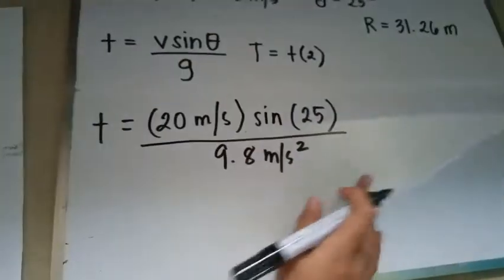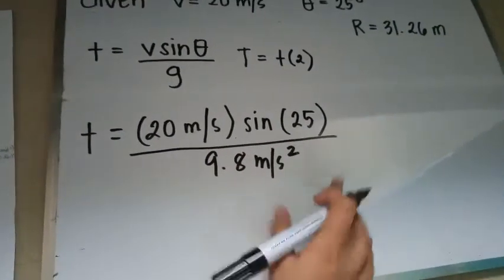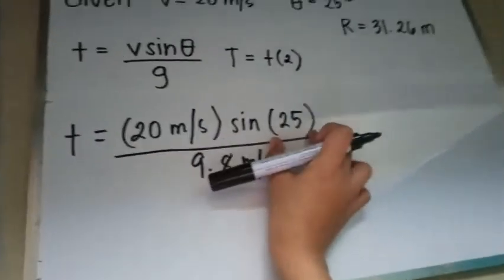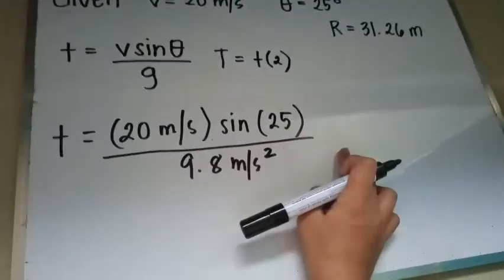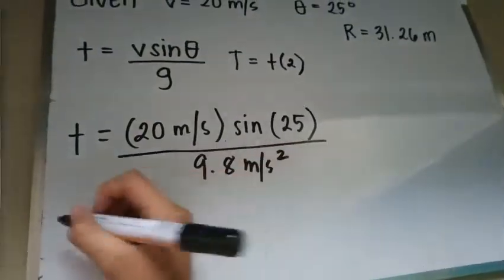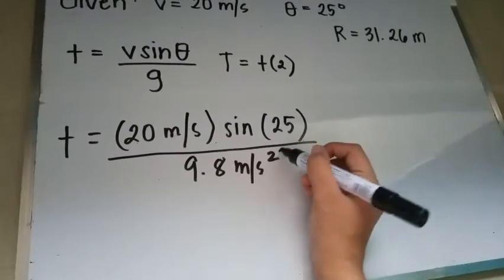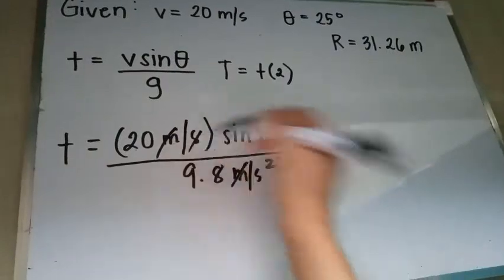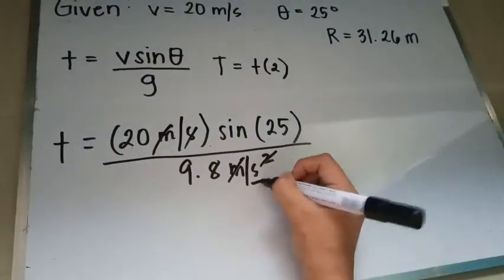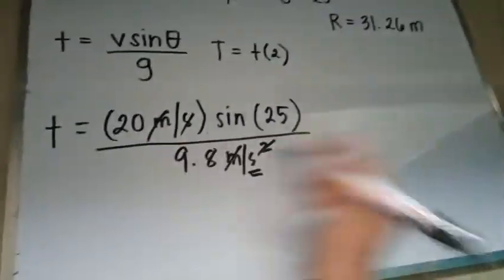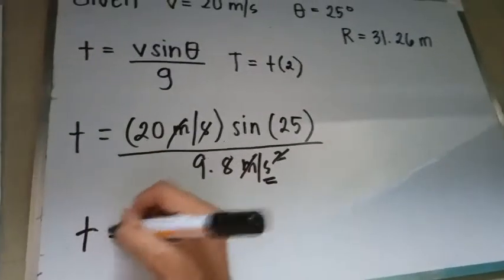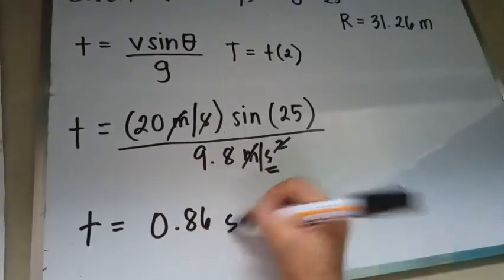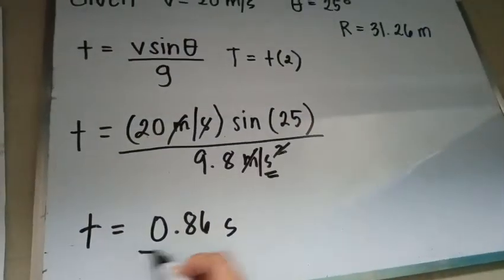Sa calculator, pwedeng diretso din, 20 sine 25. Divided by 9.8 meter per second squared. So, makakancel yung meters, makakancel yung second dito na isa. Matitira lang yung isa natin second. So, our half time is equal to 0.86 seconds. Okay, so that is the half time.